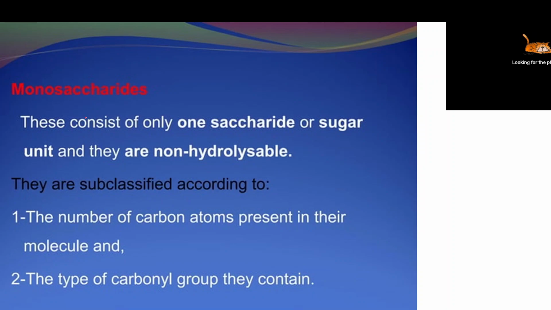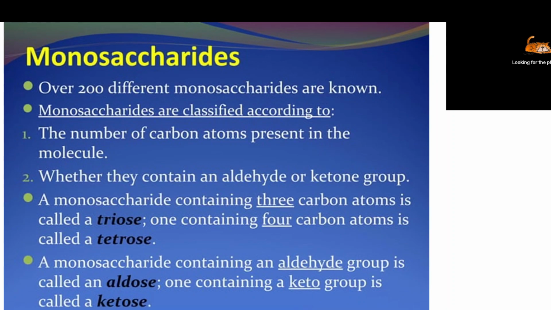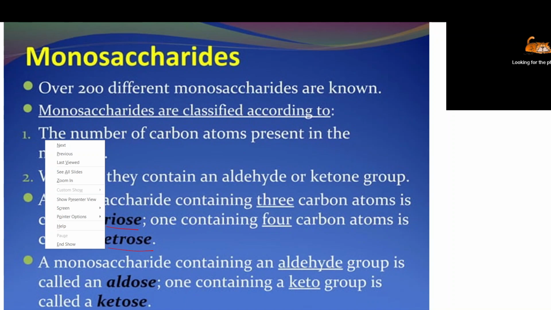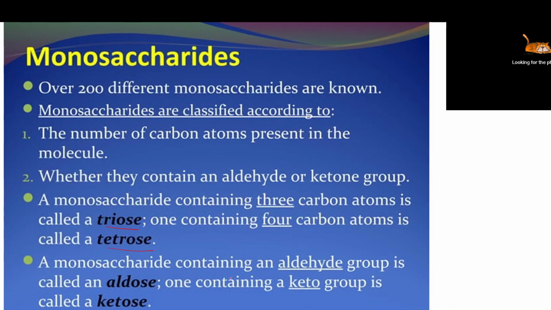So you can see these monosaccharides consist of only one saccharide or sugar. It cannot be hydrolyzed, so non-hydrolyzable. And you can see it is further classified by the number of carbon atoms. Based on the number of carbon, monosaccharides are again classified into different types. Trioses consist of 3 carbon, tetroses consist of 4 carbon, and glucose consists of 6, so that is called hexoses. So this is about the classification of monosaccharide.